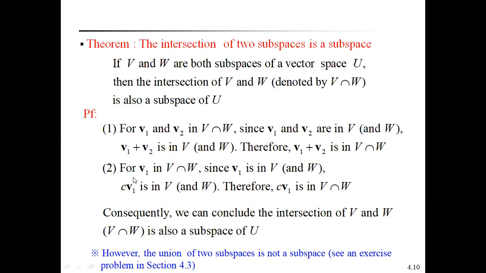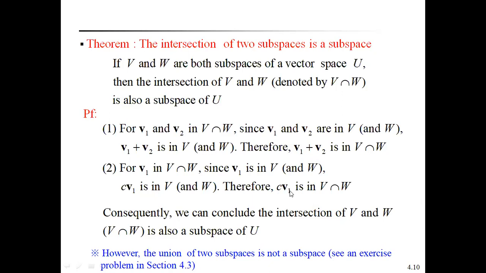Coming to the second point, scalar multiplication. If V1 is in V intersection W, then V1 belongs to V and V1 also belongs to W. Since V and W are subspaces of a vector space U, by the definition of a subspace, c times V1 is in V and also c times V1 is in W. That means this product belongs to both V and W. Then we say that c times V1 is in V intersection W. See here, V1 plus V2 belongs to V intersection W, that means V intersection W is closed under vector addition.